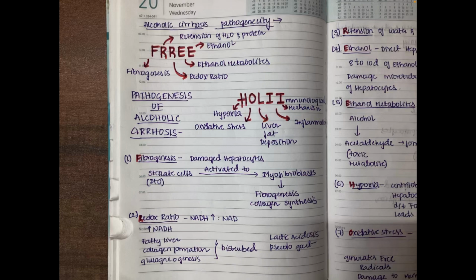Coming to R, we have two R's here. The first R stands for redox reaction. In case of ethanol consumption, there will be increased ratio of NADH, right? So this will lead to fatty liver, collagen formation, gluconeogenesis process is disturbed, and it can also lead to lactic acidosis and pseudo-gout conditions. So all this metabolism is getting disturbed because NADH is increasing compared to NAD. So in case of redox ratio, there will be increase in NADH in case of ethanol consumption, leading to lactic acidosis, pseudo-gout, collagen formation, fatty liver, gluconeogenesis, right?